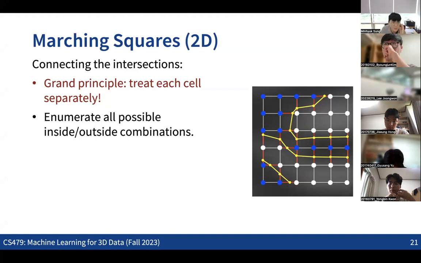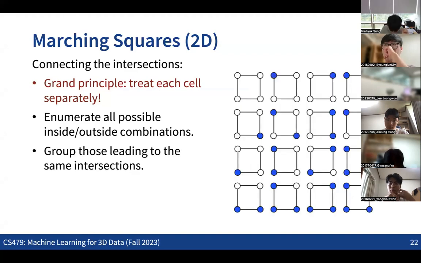So here, in the 2D case, let's look at each single box, and we are going to consider all the possible combinations of inside and outside for each of the four corner points. How many cases can we see in terms of the combinations of inside and outside for the four corner points? If we consider all the possible cases, how many cases can you see? Yeah, so we can see 2 to the 4, the 16 cases, right?